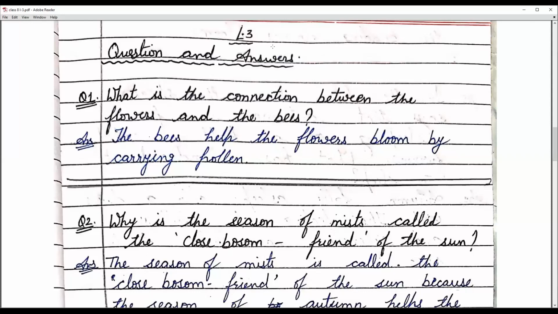Now we'll do question and answers. The very first question is, what is the connection between the flower and the bees? Okay, what was the connection between flower and the bees? The bees help the flower bloom by carrying pollen. Okay, so the connection is the bees help the flowers bloom by carrying pollen.